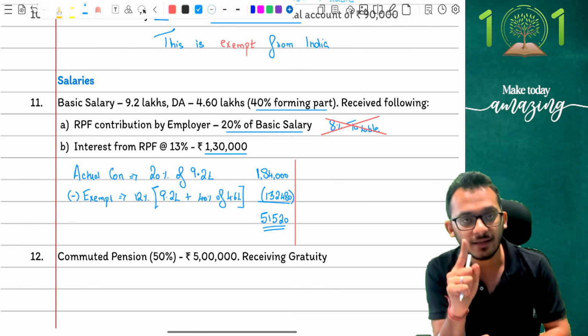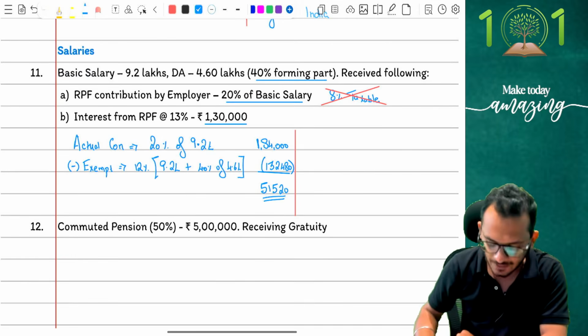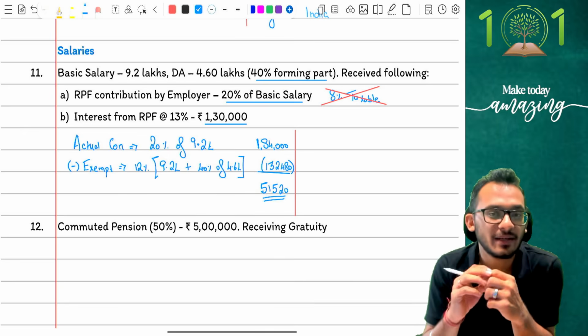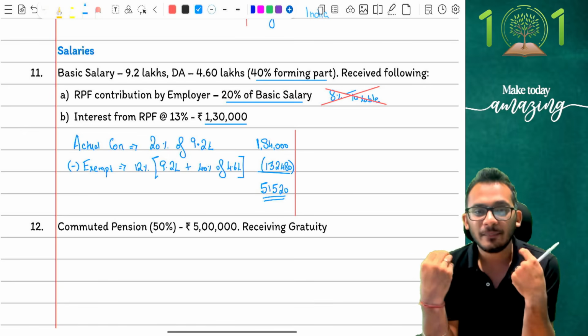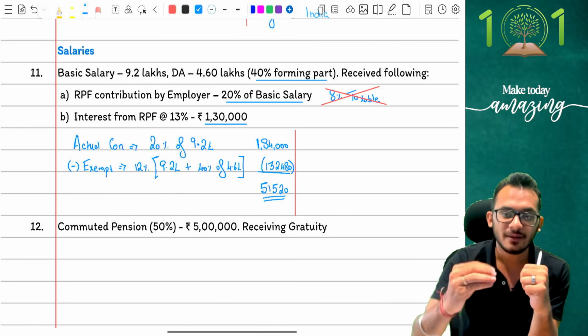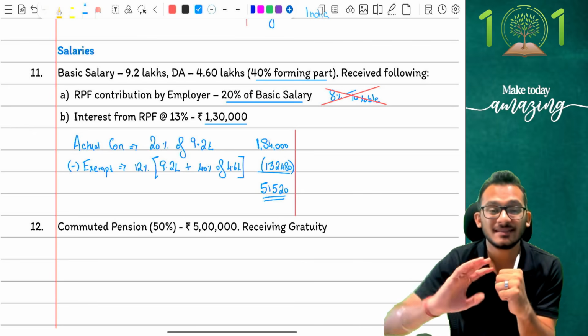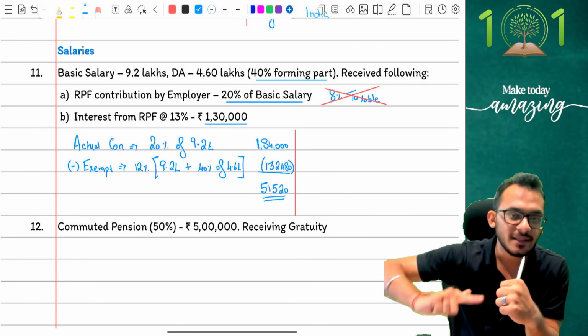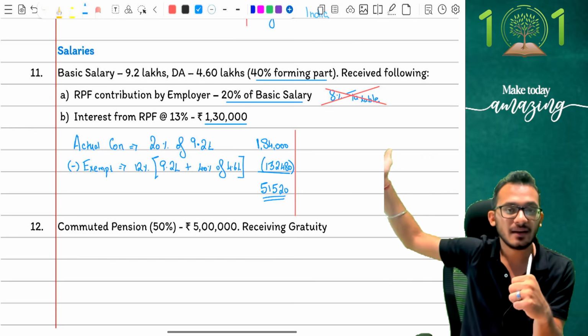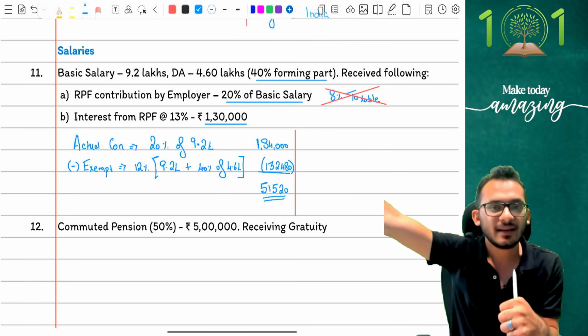Be very careful. Yes, now coming to the interest part. This is the next mistake which students make. Now, people are aware of the fact that you are exempted up to 9.5%, but they don't use their head. They don't understand what 9.5% means. Look very carefully. 9.5% is the interest rate. Mistake number one, you will say, Rahul, 13% number is given, so let's do 9.5% of 1,30,000.